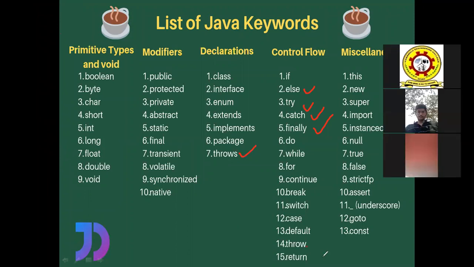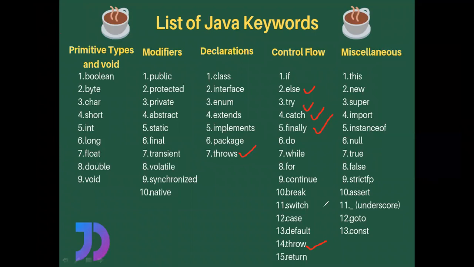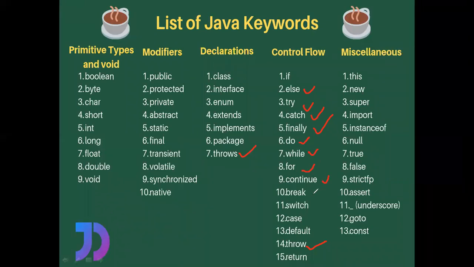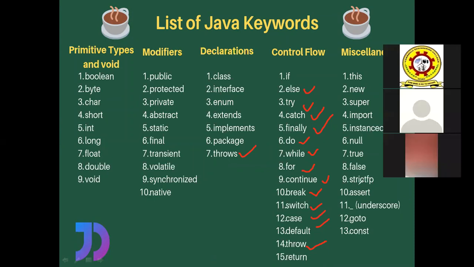Right here it is, throw. All these 5 keywords will be covered in exception handling. And then we have do, while, for, continue, break, and switch, case, default. I think the people who do programming regularly are familiar with these words, right? Next one.